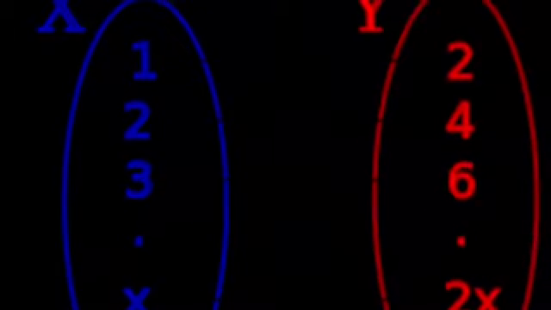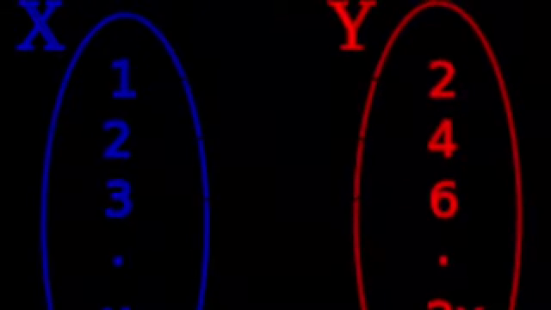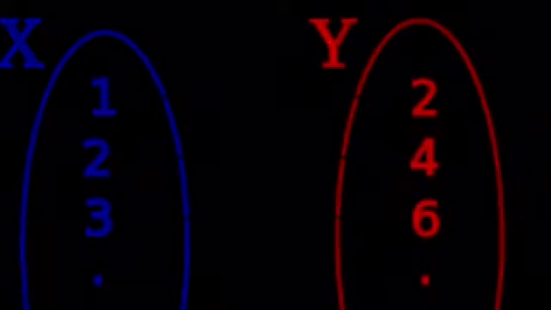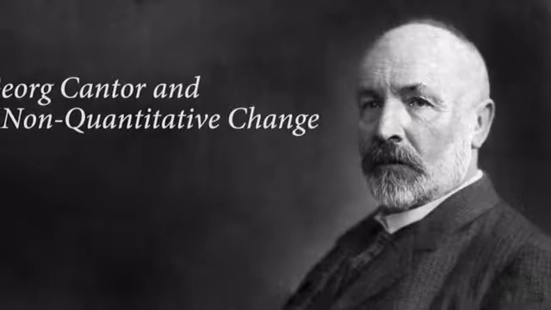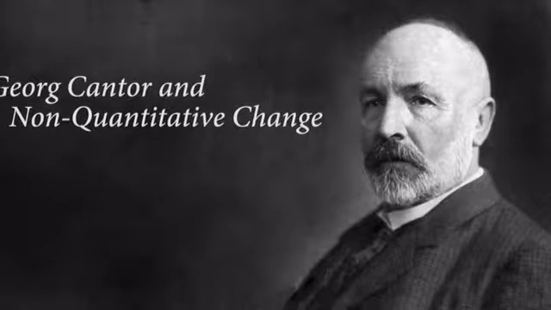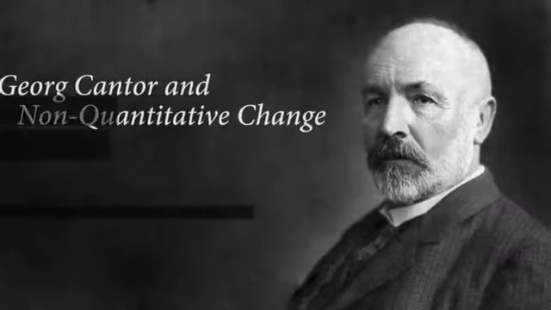Who was Cantor? Georg Ferdinand Ludwig Philipp Cantor was born in 1845 and died in 1918. He was a German mathematician who established the importance of one-to-one correspondence between the members of two sets. He defined infinite and well-ordered sets, and proved that the real numbers are more numerous than the natural numbers. Cantor proved the existence of an infinity of infinities.